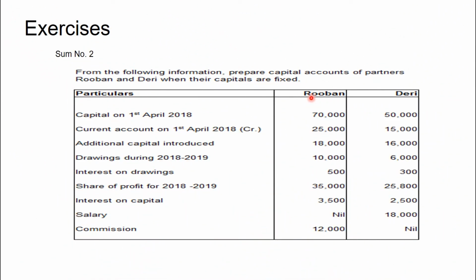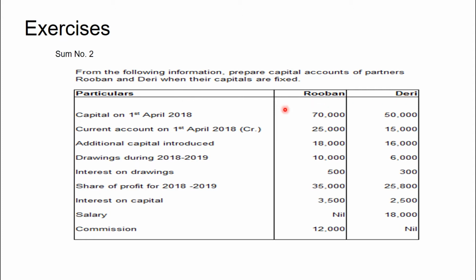Students, let us see sum number 2 in the exercise. From the following information, prepare capital accounts of partners Rupan and Derry when their capitals are fixed. That point you should note down: if capitals are fixed, prepare the capital accounts. So they have given the information of Rupan and Derry.